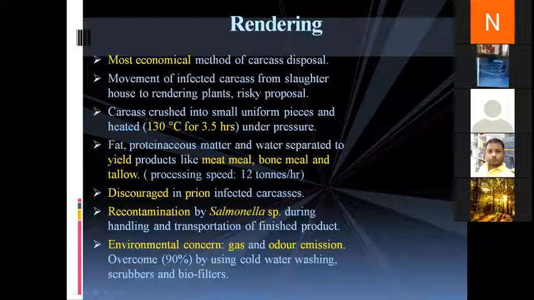Secondly, the product produced sometimes faces recontamination by Salmonella species. So the product does not have very good viability, and transportation cost is also one of the important costs which need to be added. Is this clear?